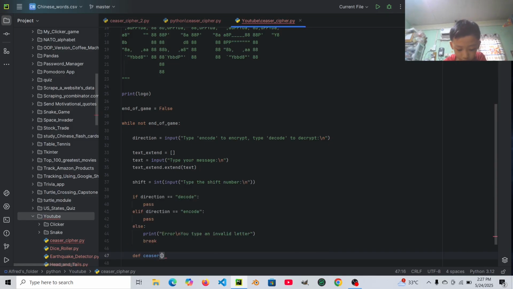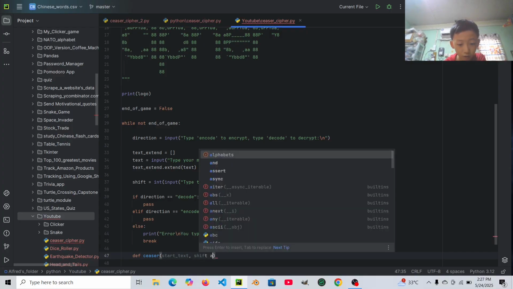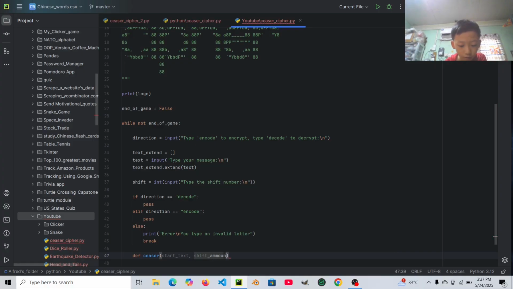Then let's create a new function called def Caesar, start text and then shift amount, and then also cipher direction, like that.